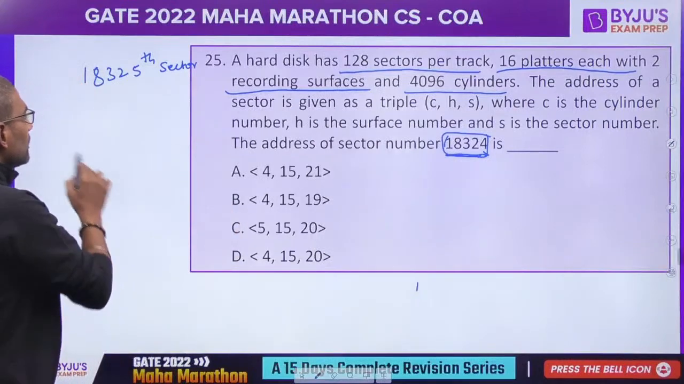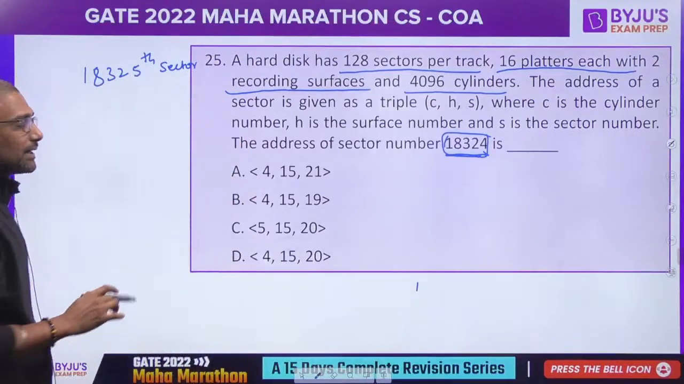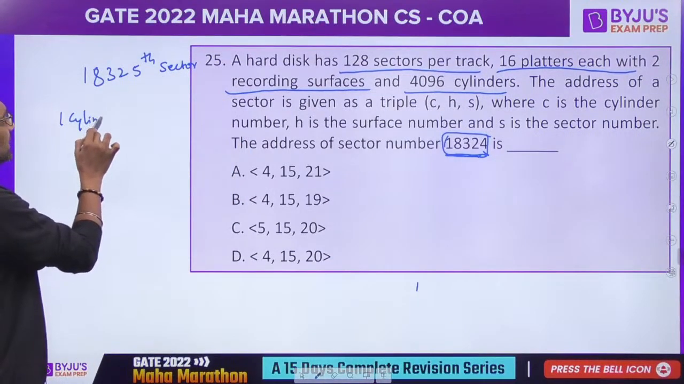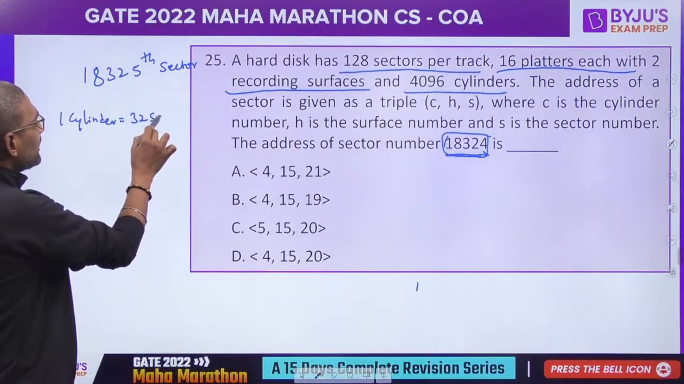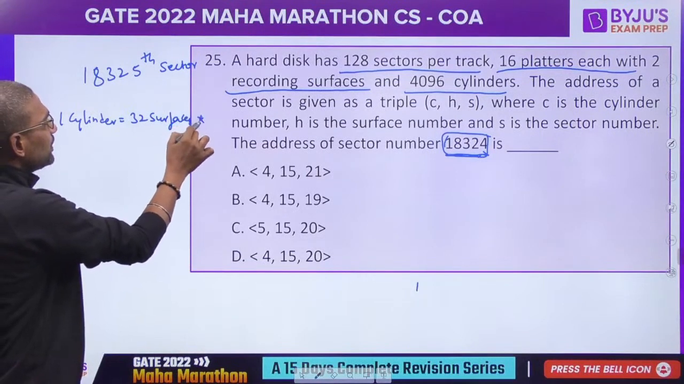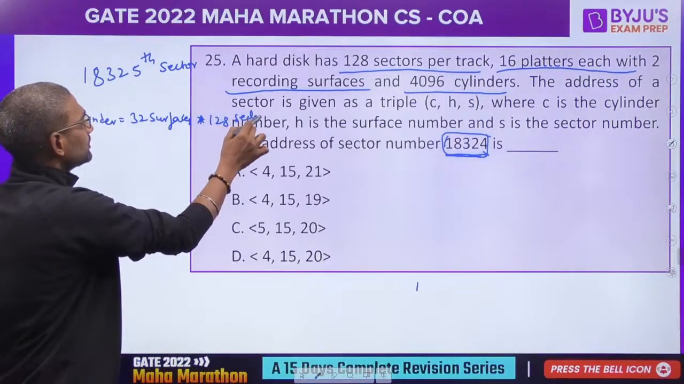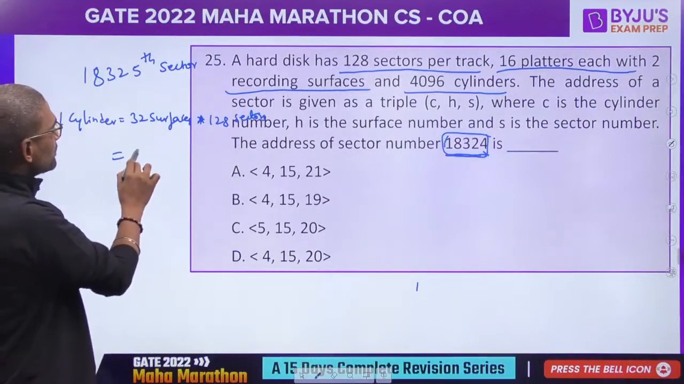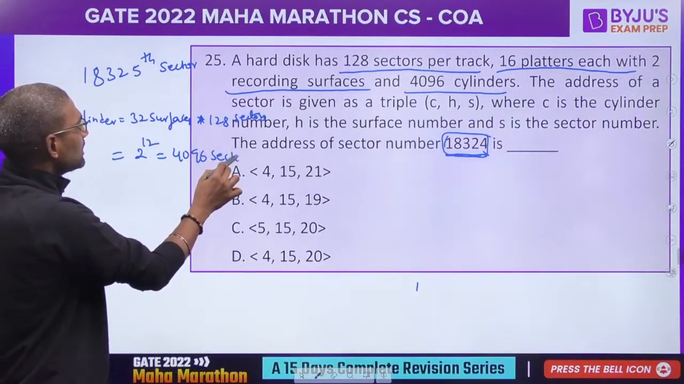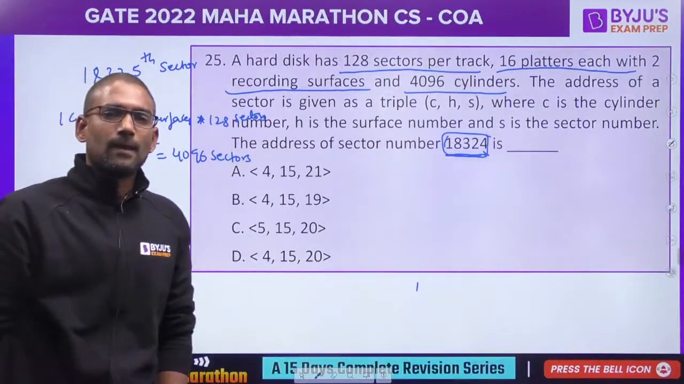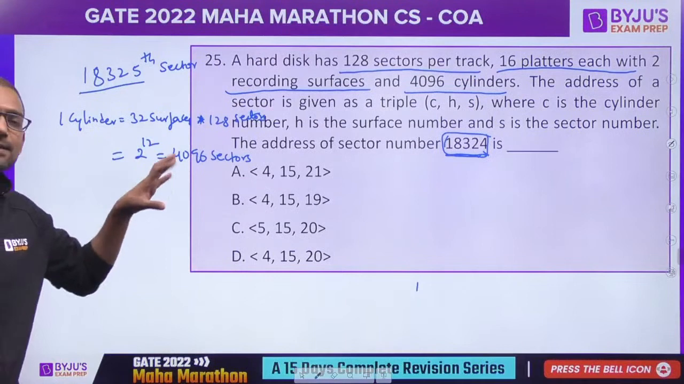Now we know for a cylinder, every surface contributes one track of sectors. So one cylinder means how many surfaces we have? 32 surfaces. Every surface will contribute one track. One track means 128 sectors. So 2 raised to 5 into 2 raised to 7, 2 raised to 12, that is 4096 sectors contributed for one cylinder. Now we have 18325 sectors. So for this, how many cylinders would be required?